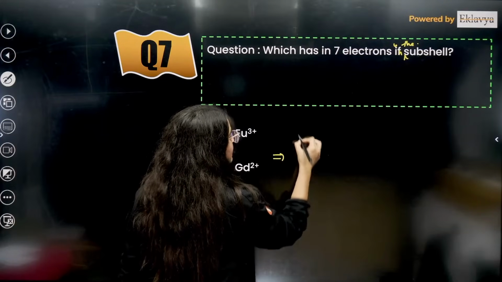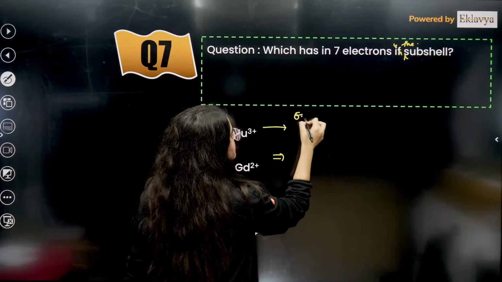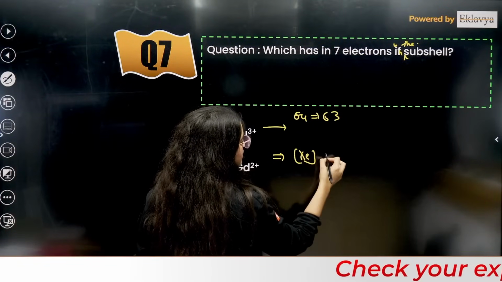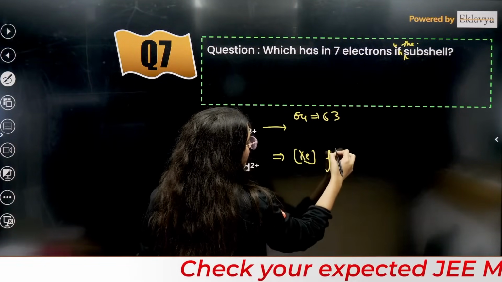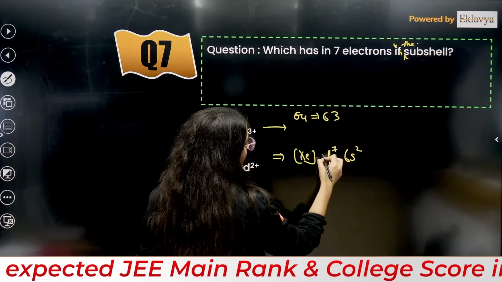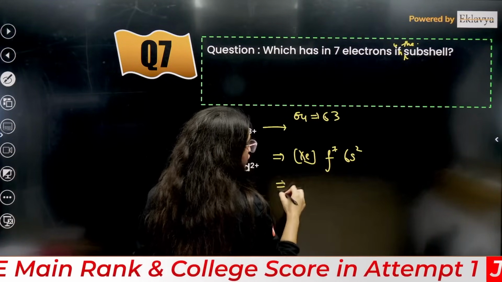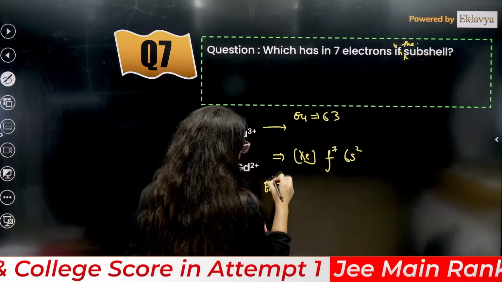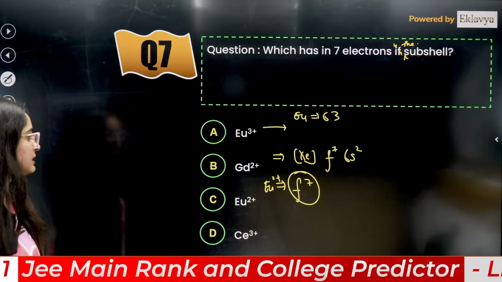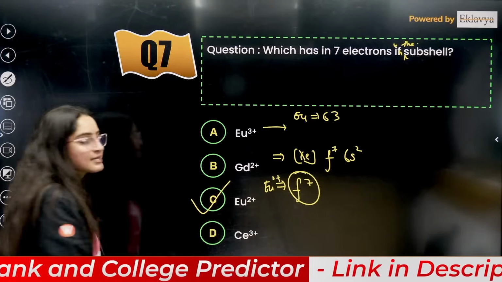Can you tell me why? The atomic number of Eu is 63, so it will be xenon core, with 4f7 and 6s2 here. Take out 2 electrons, Eu2 positive, and you will have half-filled orbitals here. So C is the correct answer.